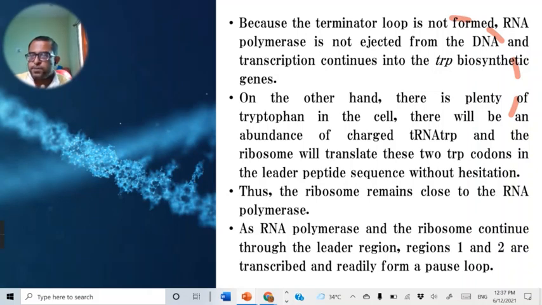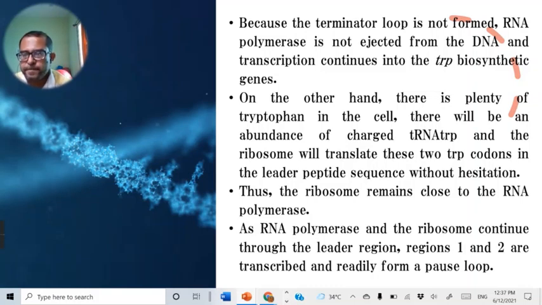RNA polymerase continues to transcribe the leader sequence and the ribosome continues to translate. So a secondary structure, a stem and loop structure, is found in region 1 and region 2 of the mRNA. Because of the formation of this pause loop, RNA polymerase slows down.